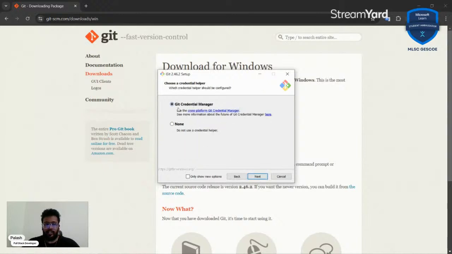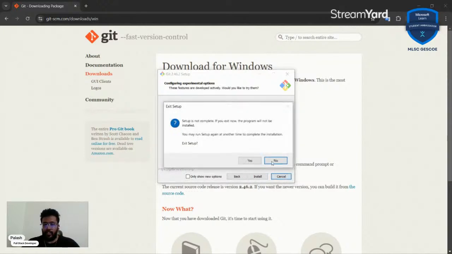And yeah, next we have the Git credential manager. Just keep it as it is. Click on next, next, sure. And experimental support for pseudo consoles. Yeah, just have it as it is. And I'm not going to click on install, but you can click on install and you can go ahead and get that done. All right.